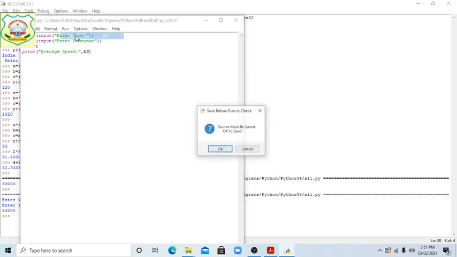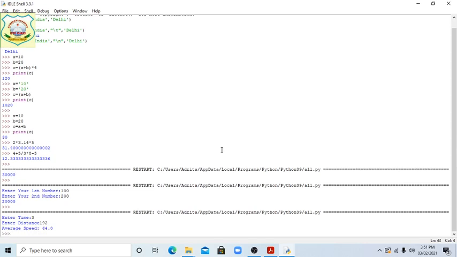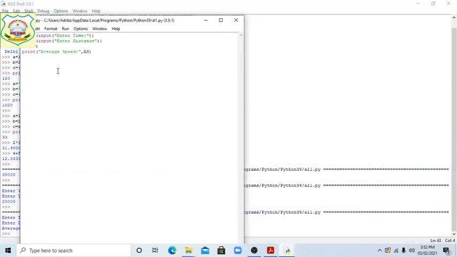Run. Suppose in your book 3 hours is given and distance is 192. We can do anything, but regarding your book, that is what is given, so I am writing it here. See, 64 we have got. Okay, so by this way, by input, we can find it. It is another way; we have not written it directly. By input we will find its average speed. Clear, students?